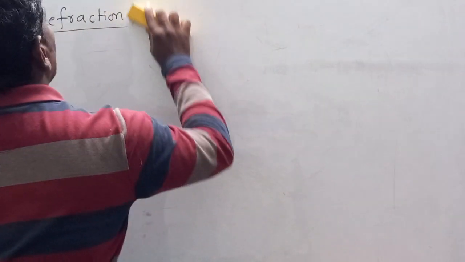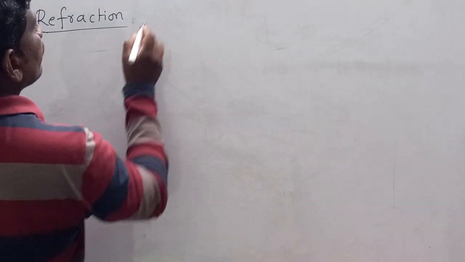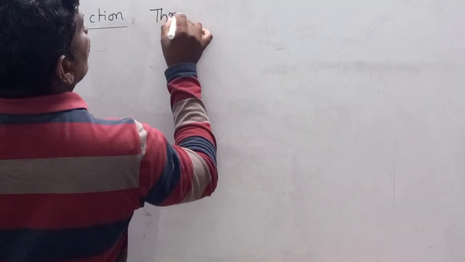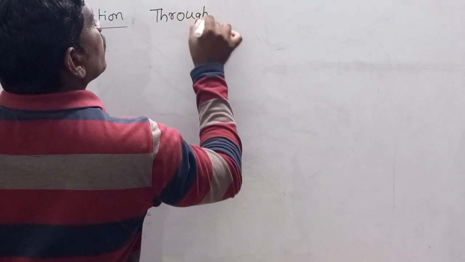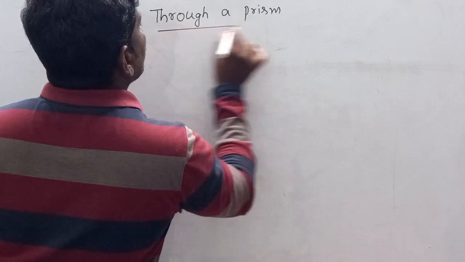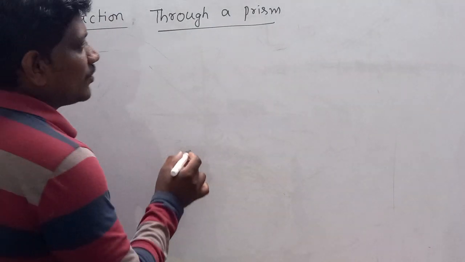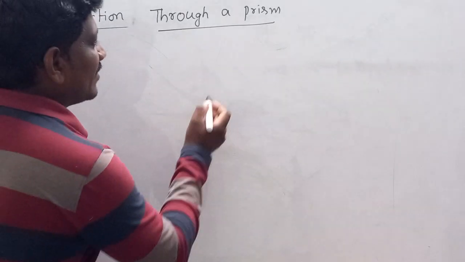Refraction through a prism. We know that prism is a transparent material bounded by two refracting surfaces.